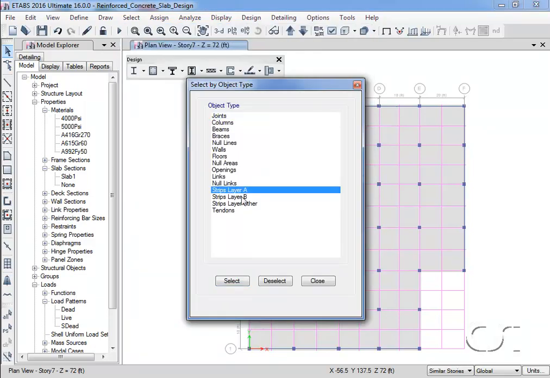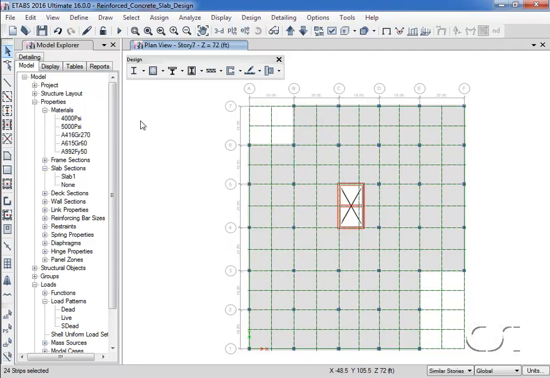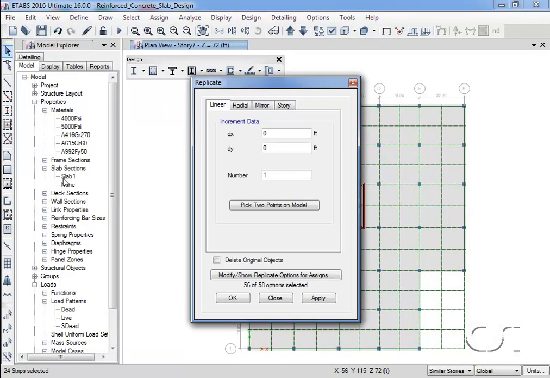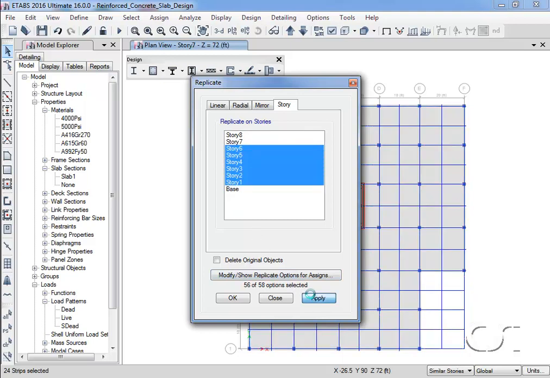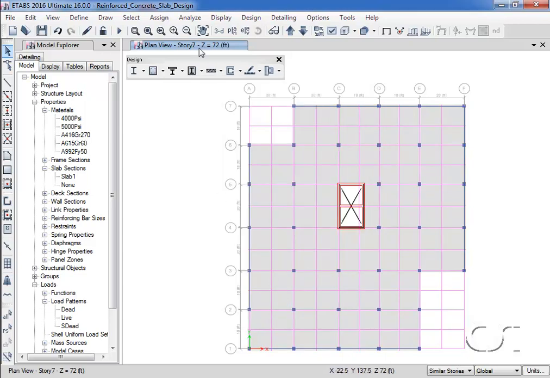Highlighting both layer A and B, selecting, and then going to the Replicate command. We will replicate at Story 6 down to Story 1. Now, if we skip down through the levels, note that design strips have been added.